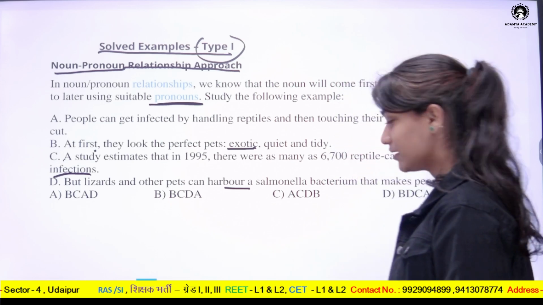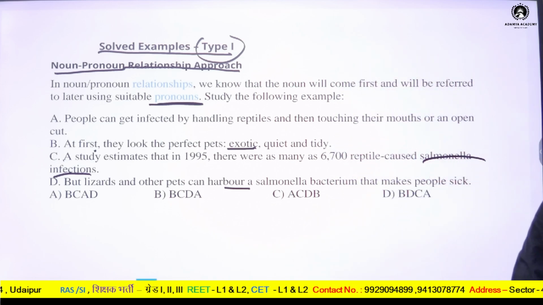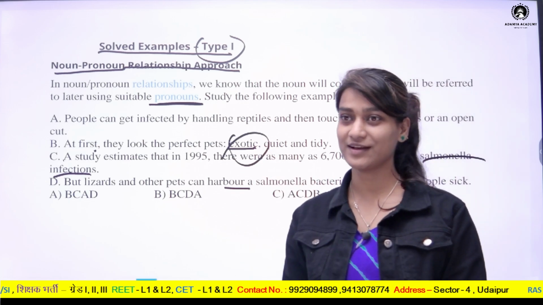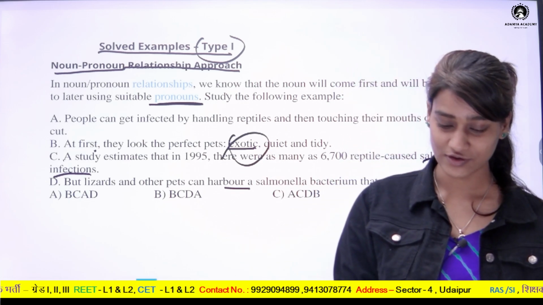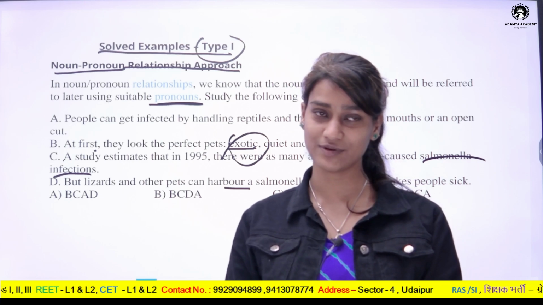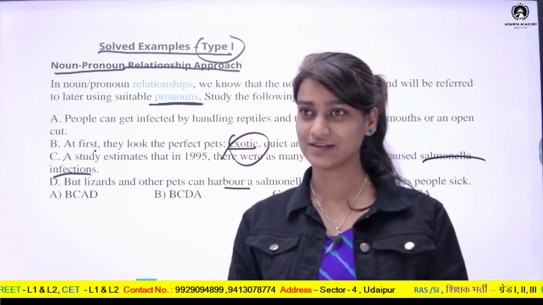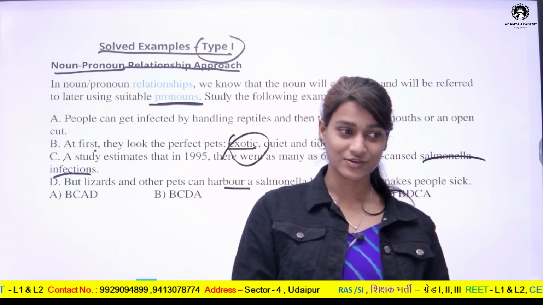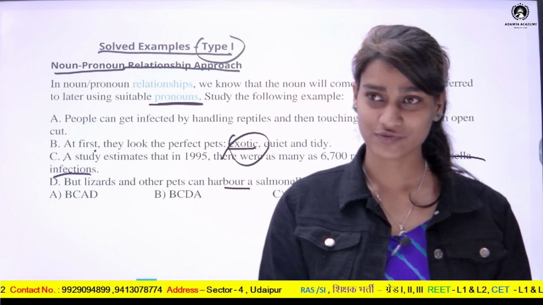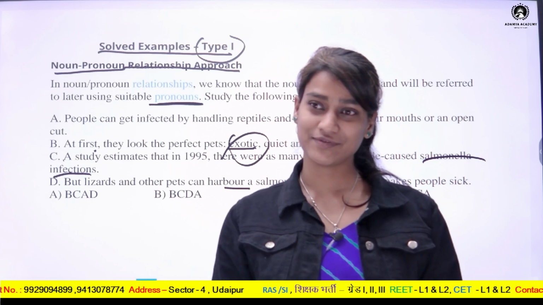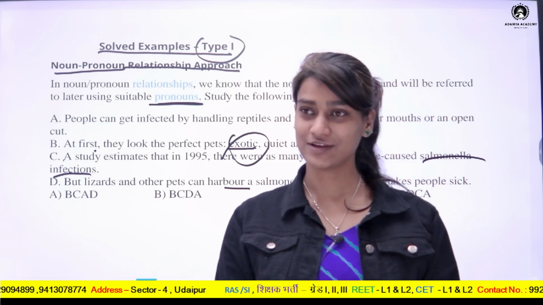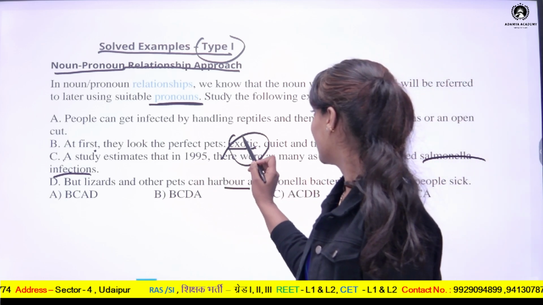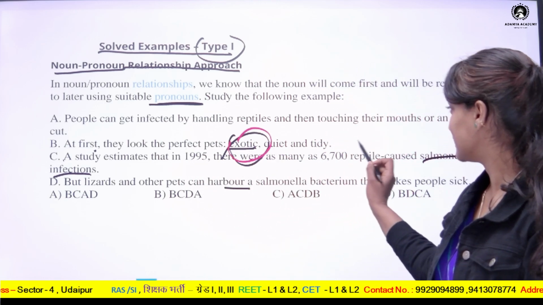So here are some key words which you might not have heard. One word is exotic. What is exotic? Exotic is something which is extraordinary or different from what is normal. We can say that I have eaten an exotic ice cream yesterday. It means that ice cream is not the ordinary ice cream like butterscotch, vanilla or chocolate. It is something different, a mixture of different flavors. This is what is meant by exotic. So they look perfect pets, exotic, quiet and tidy.